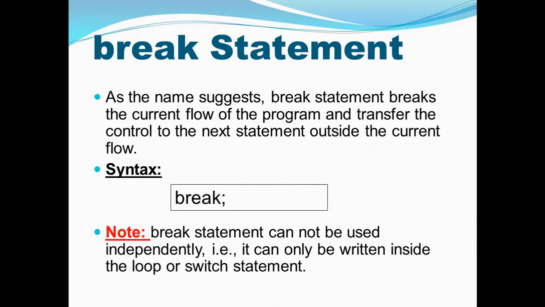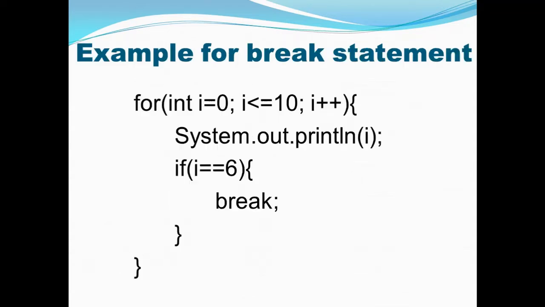For the example, there is a for loop. We are running it and simply printing the value of i. When i reaches 6, if i equals 6, then we are going to break it. So it is going to print 0, 1, 2, 3, 4, and 5, and at 6 it will break. Okay, we'll see it with the Java program, don't worry.